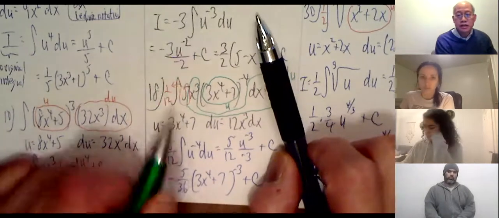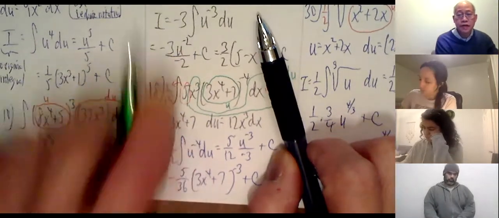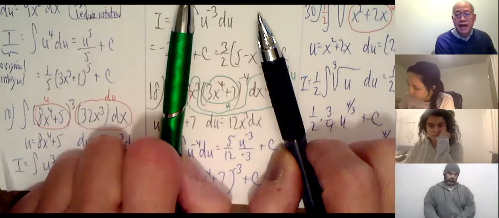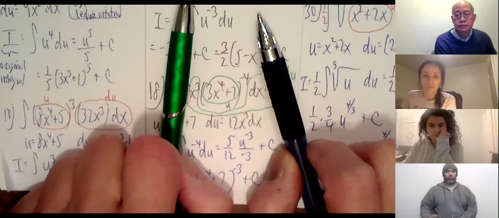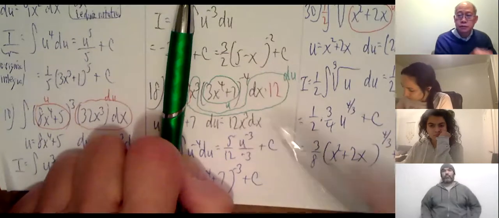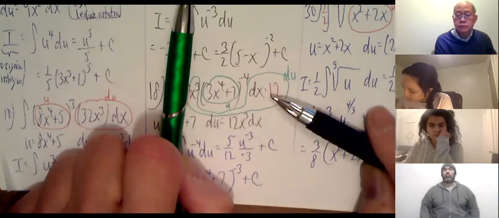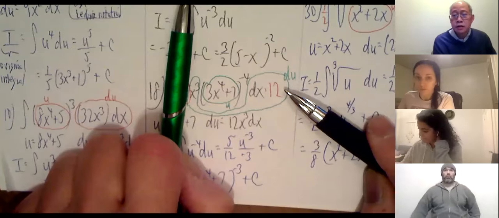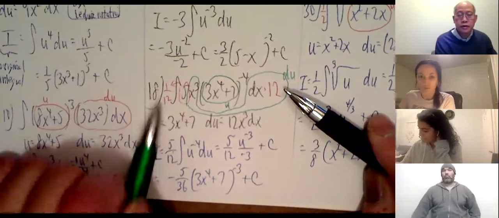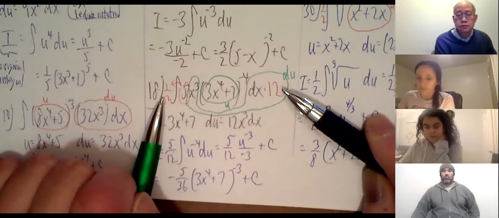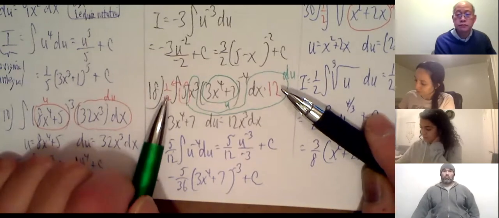So the best way to do it, just take the 5 outside. You can take the 5 outside. So 5 is going to come out. So pretend it's x cubed dx. You need a 12. So I put the 12 in. If I multiply by 12 inside, I have to put a 1/12 outside to balance it. So I've multiplied the expression by 1, which is legitimate.